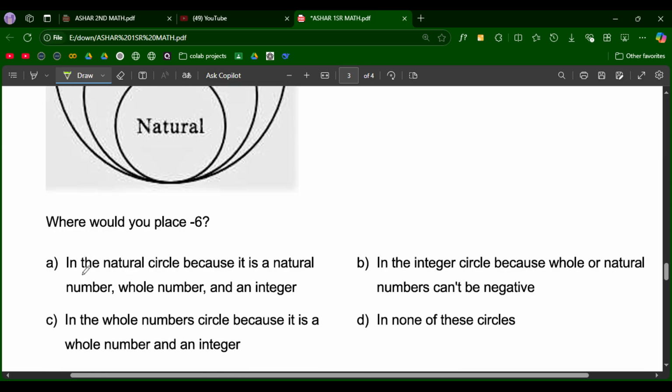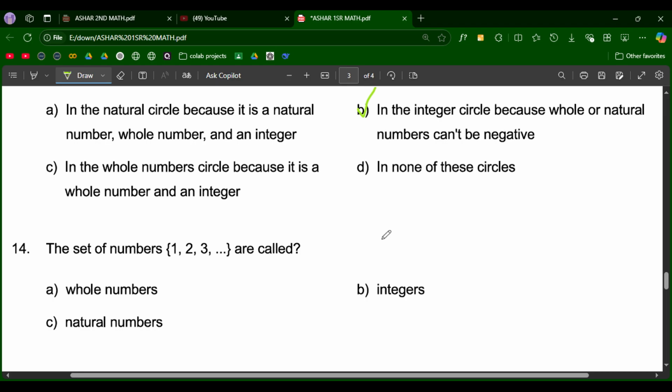After that, where would you place -6? So it is in whole number in that. Oh, very good. Set of the number. So this is called natural number.